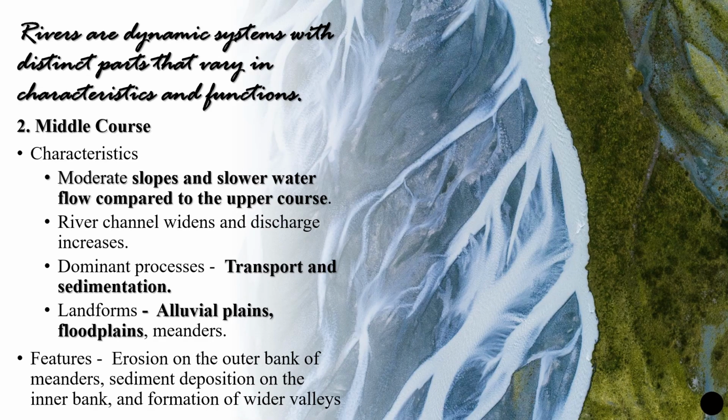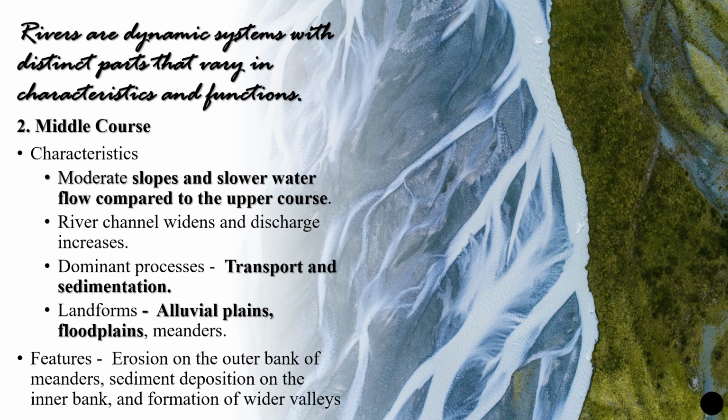Now we will understand what is the middle course. The characteristics of the middle course show that the water flows at a slower rate when compared to the upper course. Also the slopes are not as steep as in the upper course. We can see that the river channel has also been widened enough and the discharge has also increased.